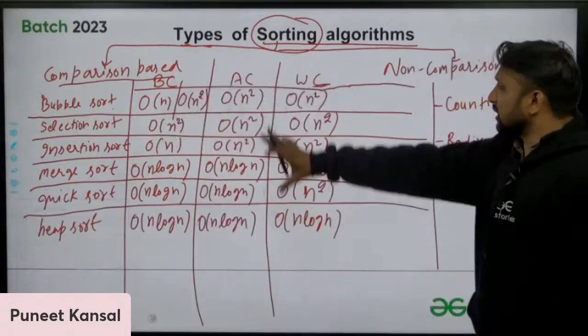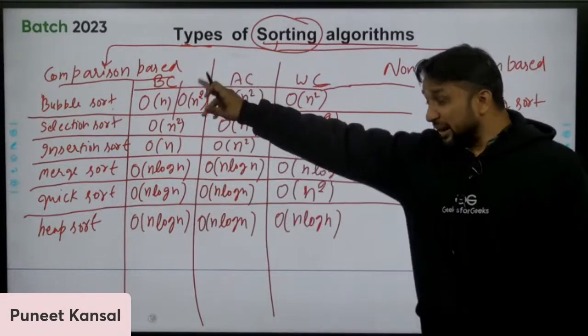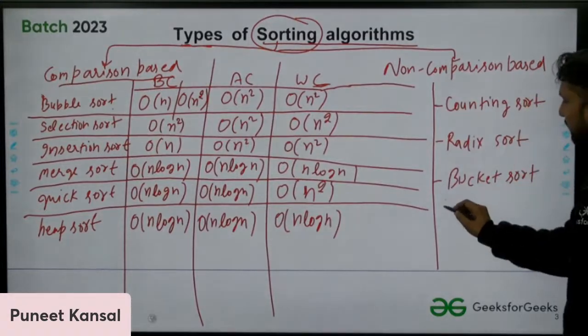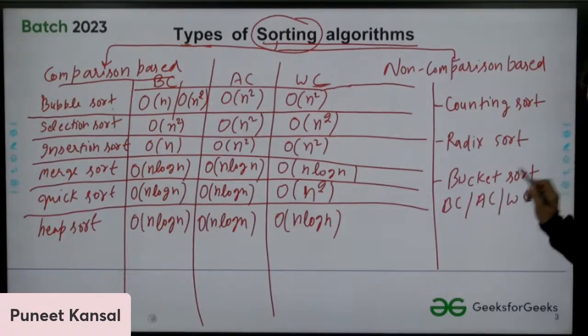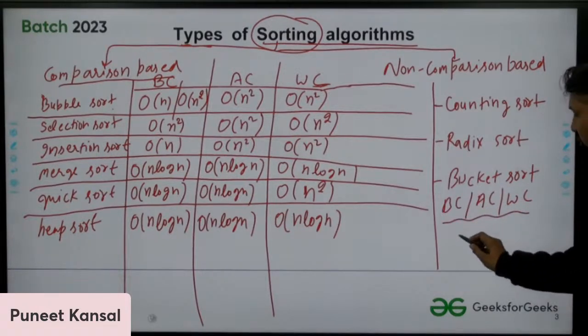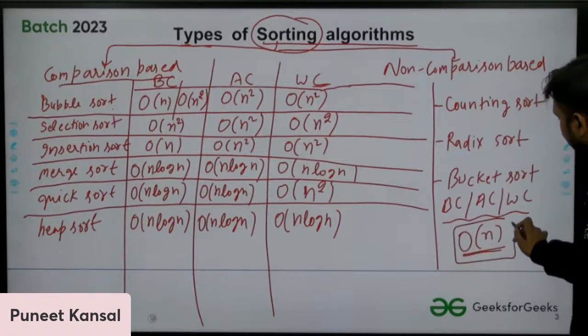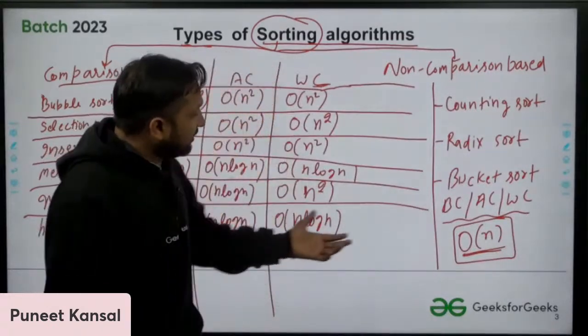So these are all the best, average, and worst case complexities of the comparison based sorting algorithms. For non comparison based sorting algorithms, the best case, average case, and worst case complexity is order of n. For counting sort, radix sort, and bucket sort, the complexity is order of n.